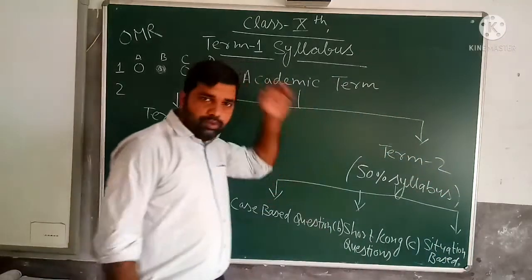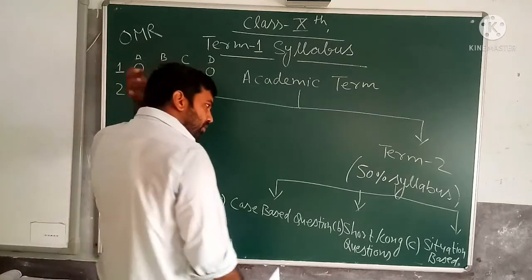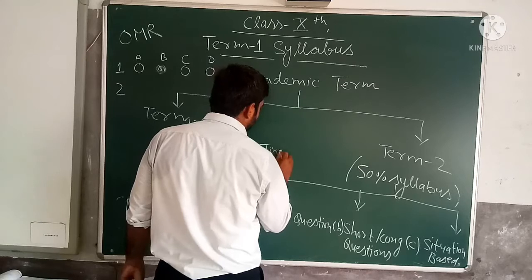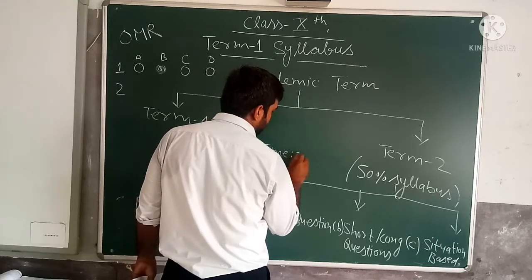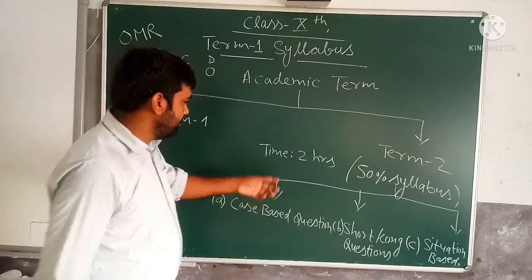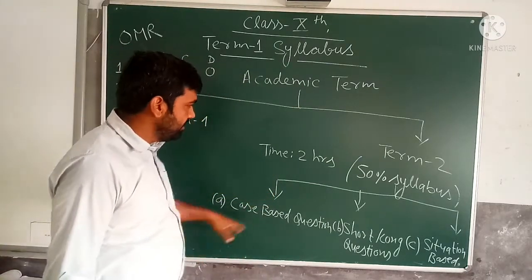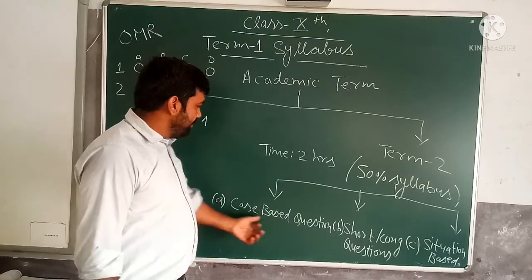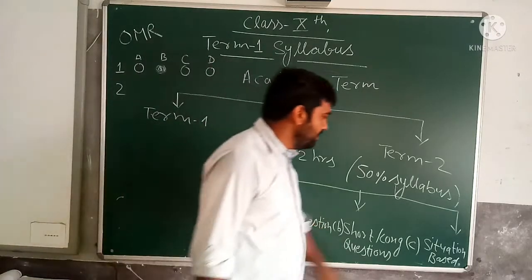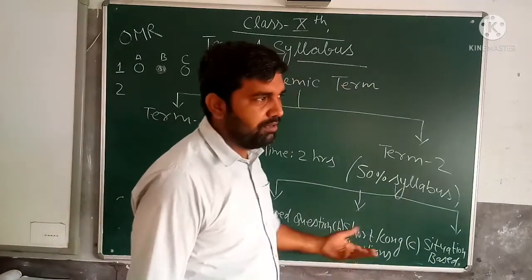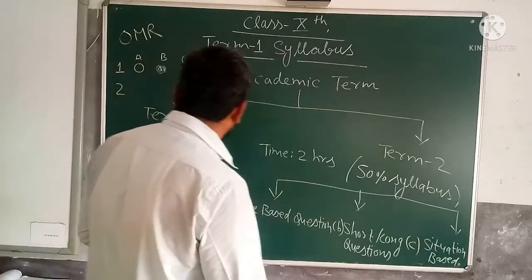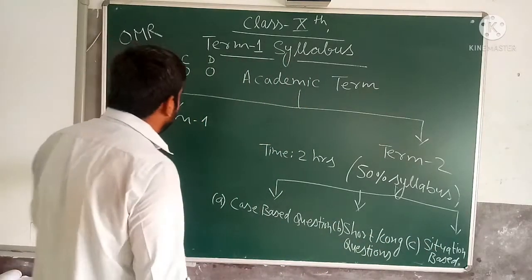So the term 2 is a paper of 2 hours. There are three types of questions that we ask in the term 2 exam. It is a subjective, written exam with case based questions, short answer type questions, long answer type questions, and situation based questions. Some statements and problems will be given, and according to that some questions will be asked. So this is the exam pattern of term 1 and term 2.